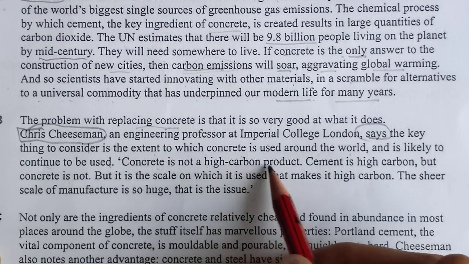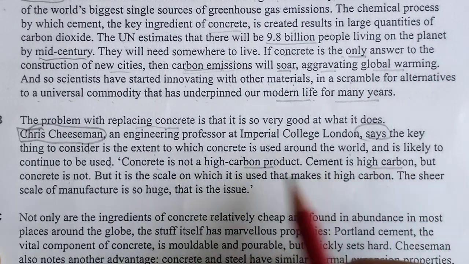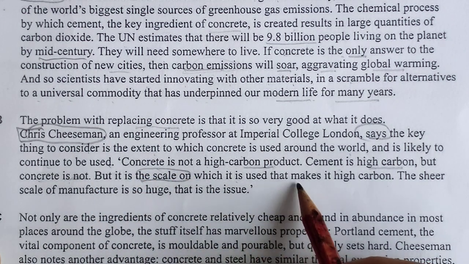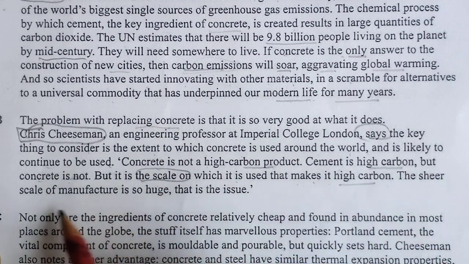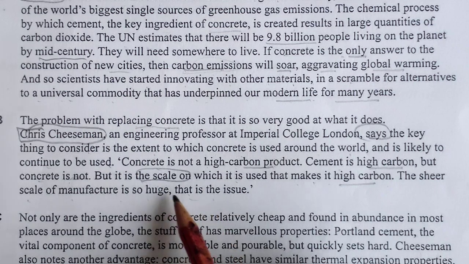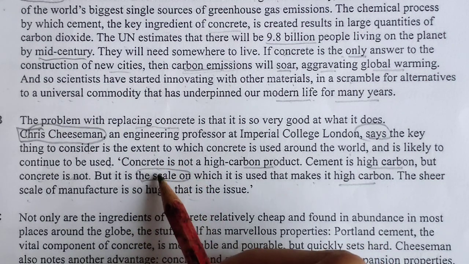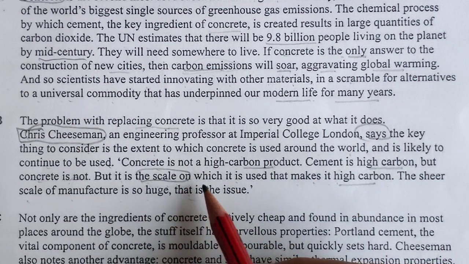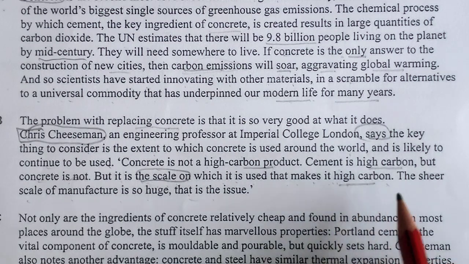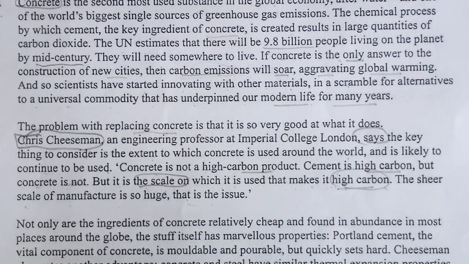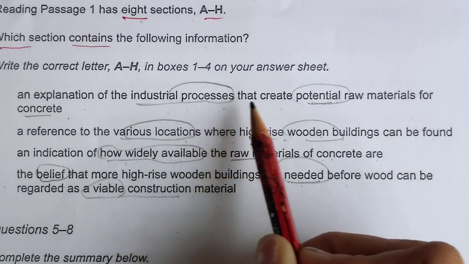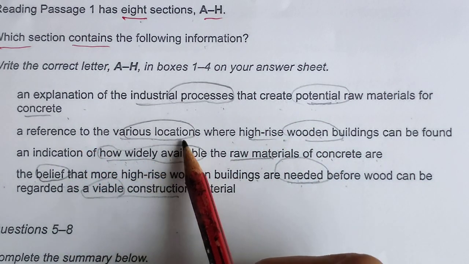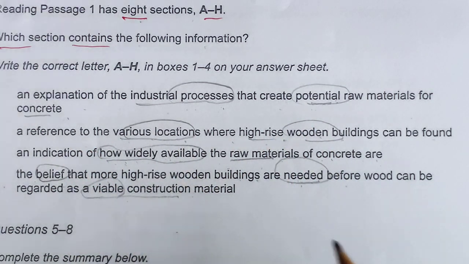Okay, concrete is not a high-carbon product. Cement is a high-carbon product, but concrete is not. But it is the scale on which it is used that makes it high carbon. The sheer scale of manufacture is so huge. So they are saying here in this paragraph, concrete is used on a huge scale, and the scale on which it is used makes it high carbon. In industrial process, raw material for concrete, no, raw material for concrete they were not discussing. Where is location? No. How widely available raw material?